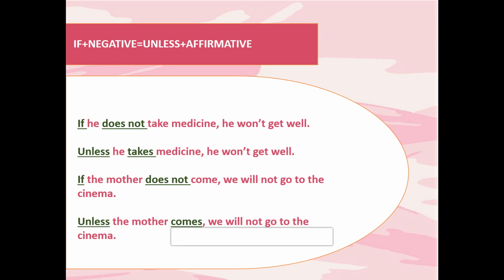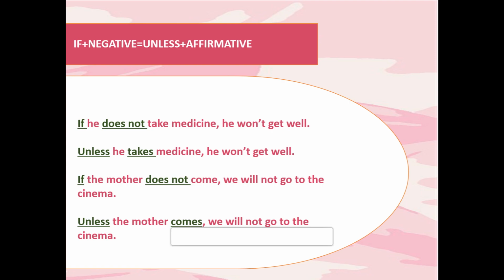If he doesn't take medicine, he won't get well. Here, if plus does not, a negative term, is there. So, if plus not is equal to unless. You have to keep in mind that in the answer, when we are replacing the word if by unless, we don't use negative. So, here the answer is: unless he takes medicine, he won't get well.